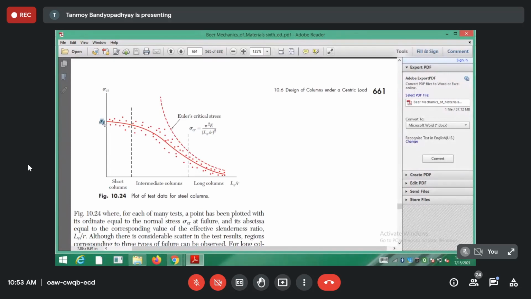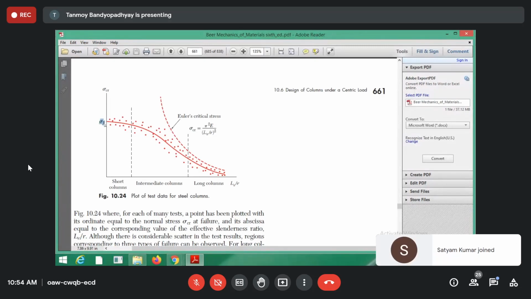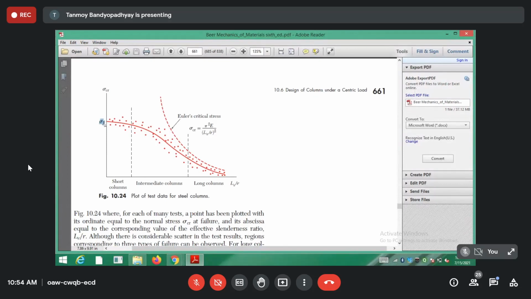There is no benefit going beyond the crushing strength, which is why it is sigma y. Whenever it's a short column, it fails by crushing, with no buckling effect. But as we move to long columns, the effects of crushing are very low, and it fails by buckling. So Le by r is playing the role here. Okay, that's regarding columns.